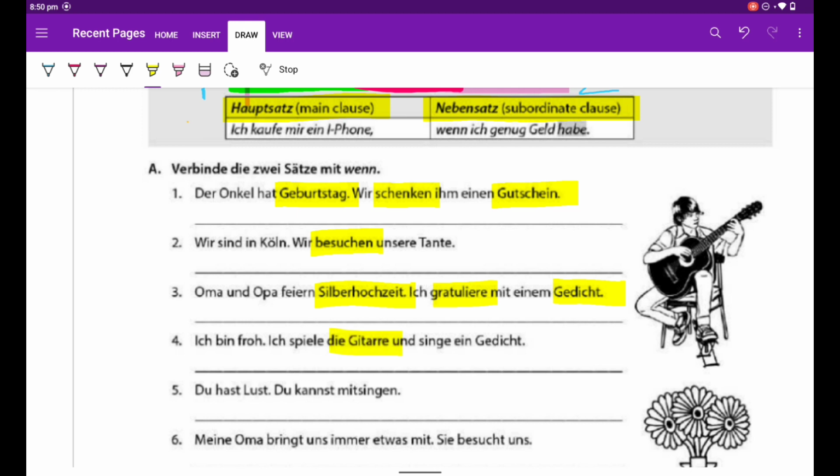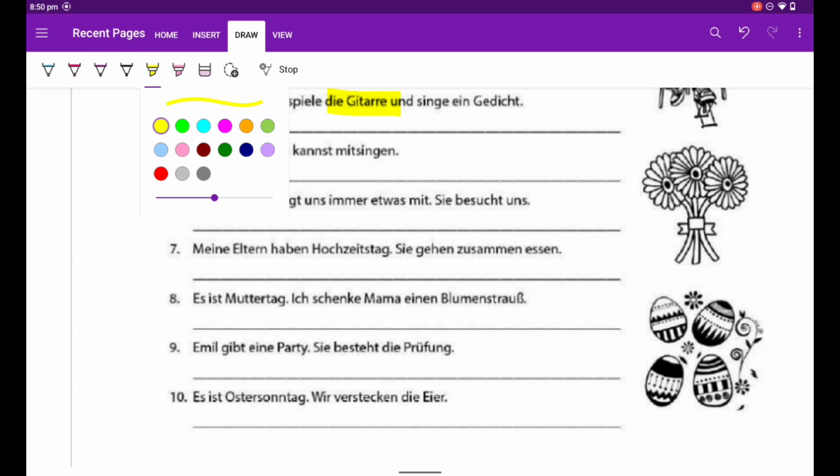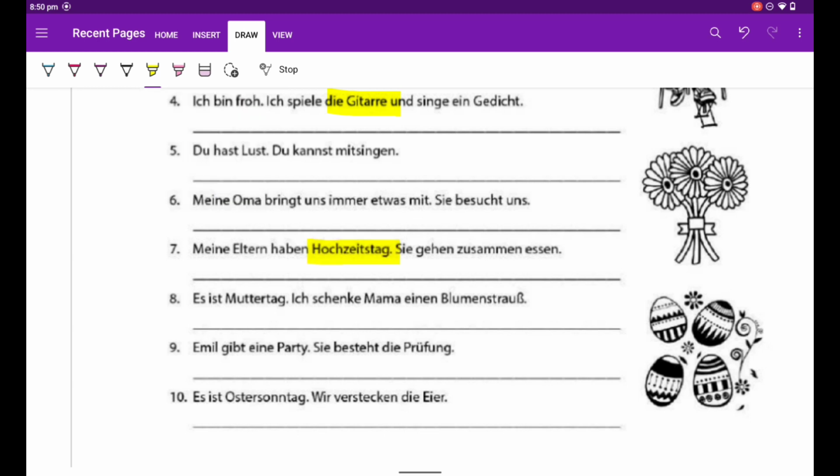Die Gitarre. Dann wir haben was? Hochzeittag. Zusammen. Immer. Many students even don't know immer also. So I am underlining for everyone. It's actually for a wholesome approach. I'm underlining all the vocabulary for everyone.